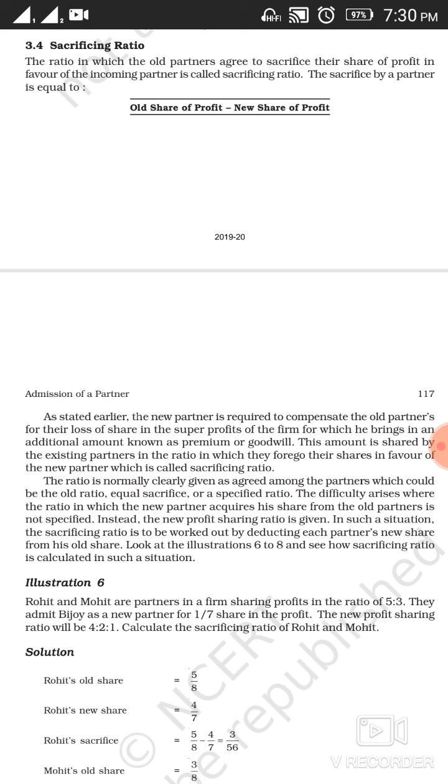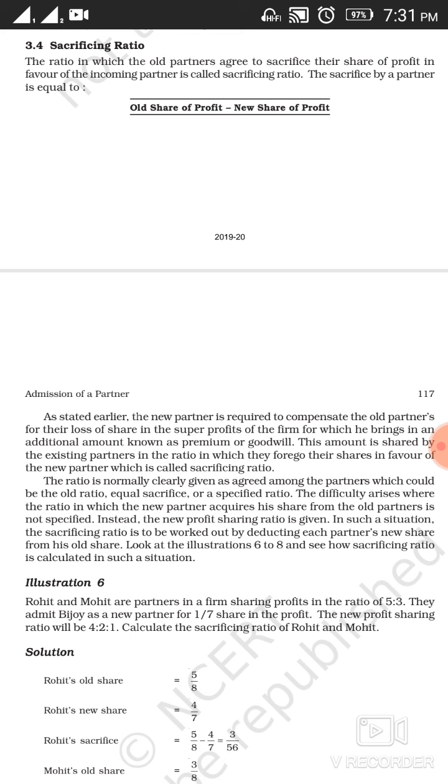As I've told you, sacrifice is the share that will be made by the old partners in favor of the new partner. So you can calculate the sacrifice of an old partner as old share of profit of that particular partner minus new share of profit of that partner.